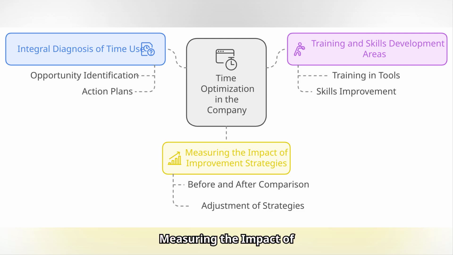Measuring the impact of time improvement strategies. Surveys can be used to evaluate the results of implemented initiatives. For example, after automating administrative tasks, a company can use surveys to measure the reduction in time spent on these tasks. The benefit would be to adjust strategies to maximize the impact on productivity.